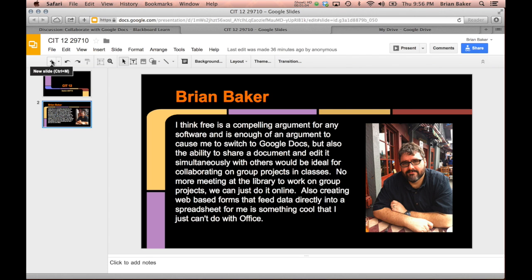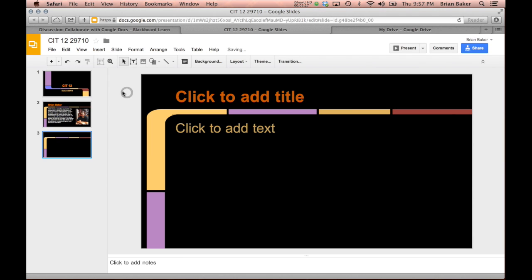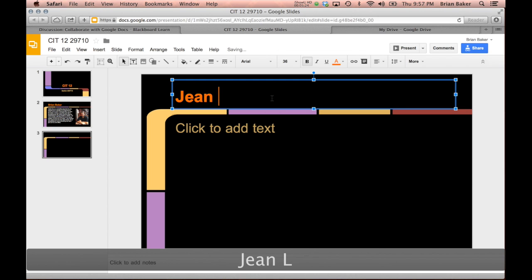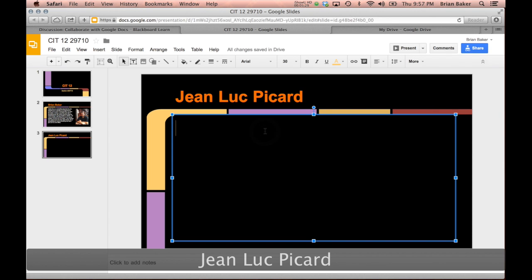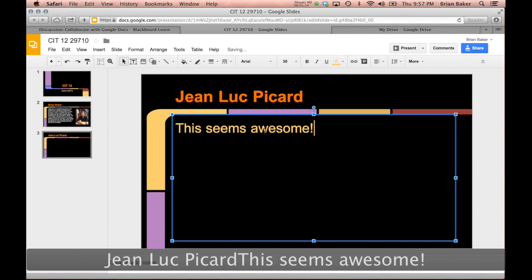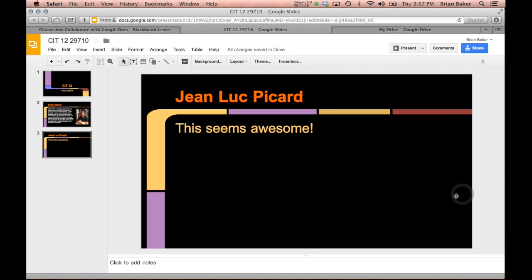So to do that, you can hit New Slide, or you can use this little arrow on the side to choose the layout of your slide. For most people, I would imagine you're going to want a title and body so that you have a place to put your name and a place to put your thoughts. So we click on that, and now I've got a new slide in the document, and I could type in my name, like so, and my thoughts are, this seems awesome! Exclamation point. You should probably write a few more words than that, but that's the general idea.